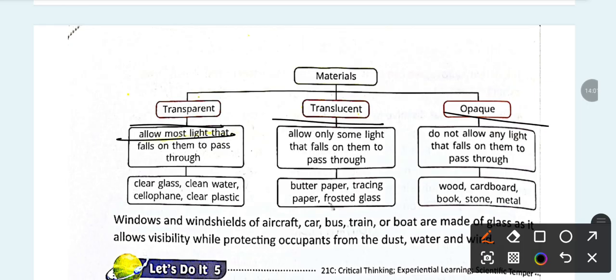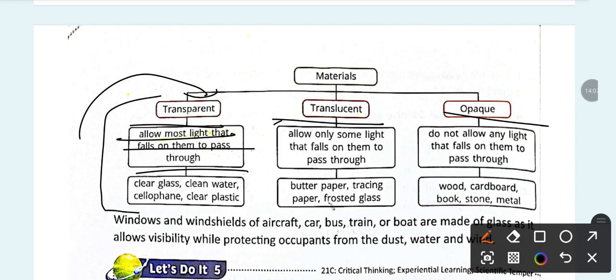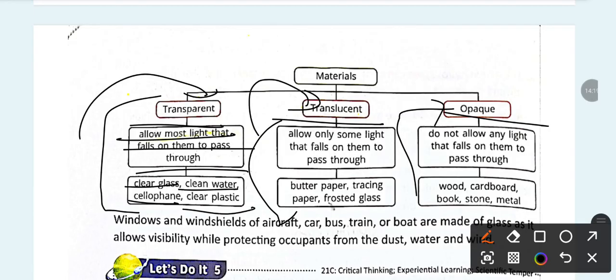All allow most light that falls on them to pass. So here are the characteristics of transparent objects. These are the characteristics of translucent and these are the opaque. Some examples of transparent will be clear glass, clean water, cellophane and clear plastic. We have seen all of them in our daily life and they all allow light to pass through them.